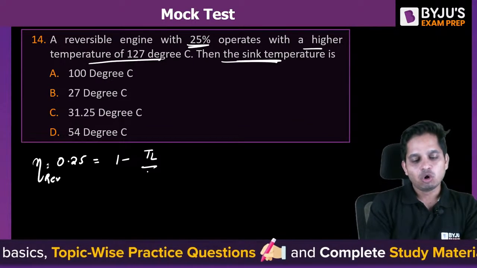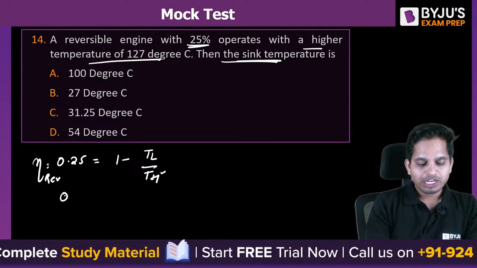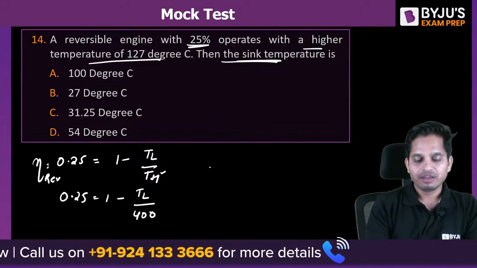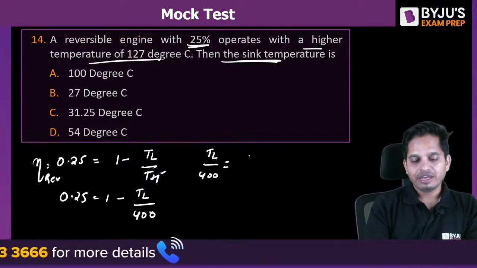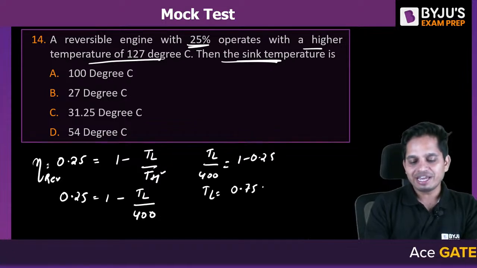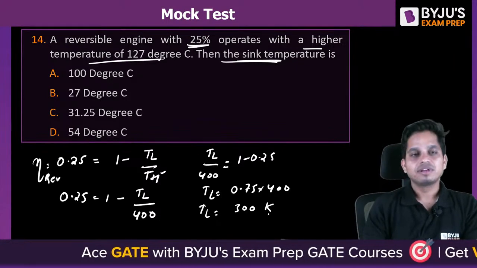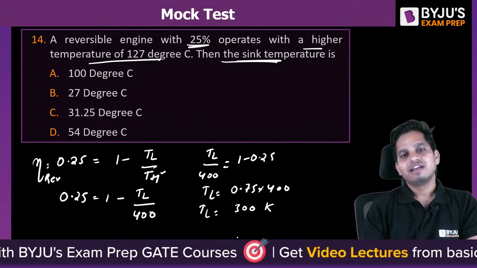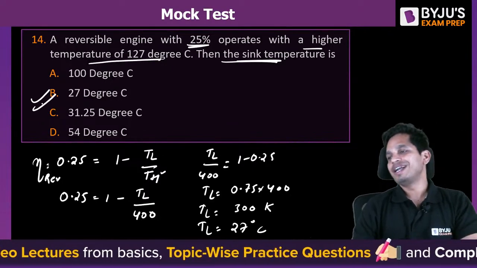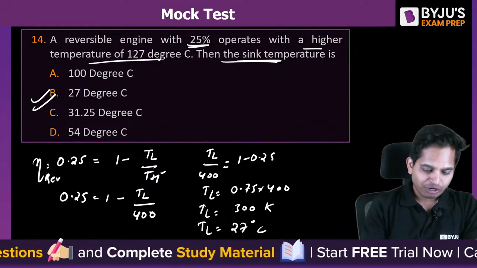1 minus T lower by T higher. T higher is 127 means 400 Kelvin, so 0.25 is equal to 1 minus T lower by 400. So T lower by 400 is equal to 1 minus 0.25, which is 0.75, into 400. What is the answer? It is 300 Kelvin. So what is the answer in Celsius? Yes, 27 degrees Celsius. B is correct. 14th B is correct. Very good. So I think I had 14 questions only.